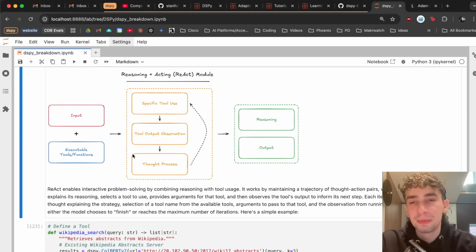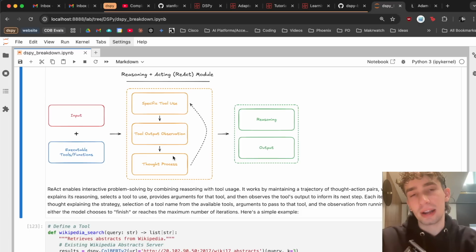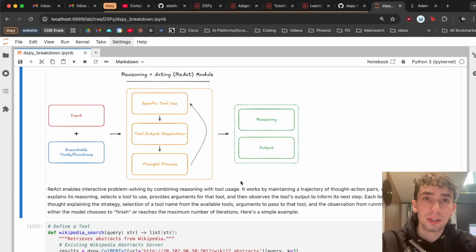With each input, the language model will know what tools it has available. It will think about the tools that it might need to use to answer effectively, use them, look at the observations, and then loop so on and so forth until it either thinks that it has the right answer, in which case it calls a finish function that will return it to the final output, or it reaches a maximum recursion limit.